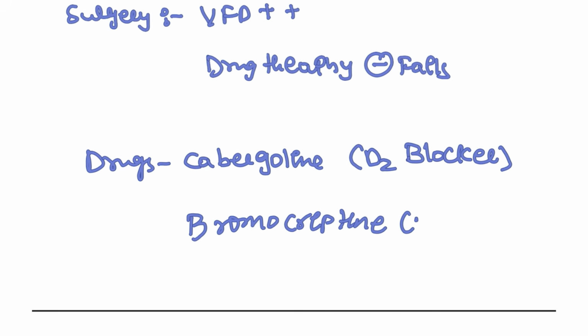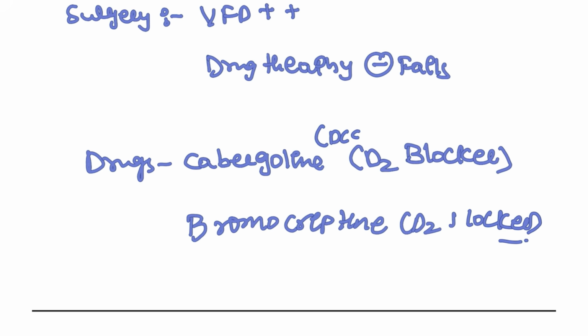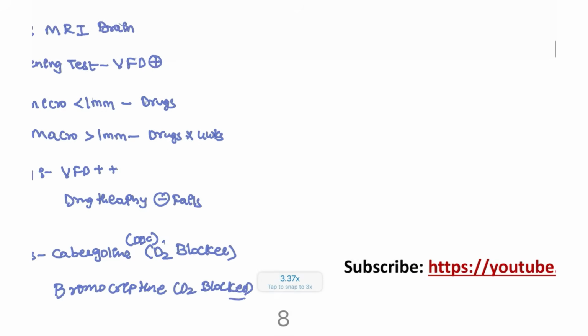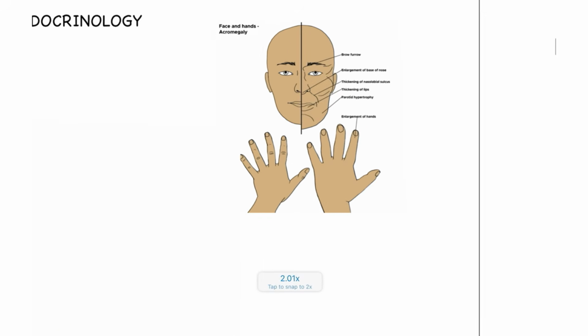Bromocriptine. This is also a D2 agonist, not a direct D2 agonist, but it works by the same mechanism only. So the drug of choice, the best drug that we are going to give for this patient, is cabergoline.